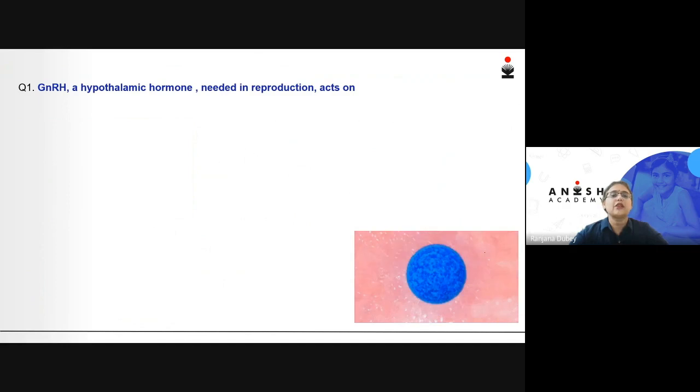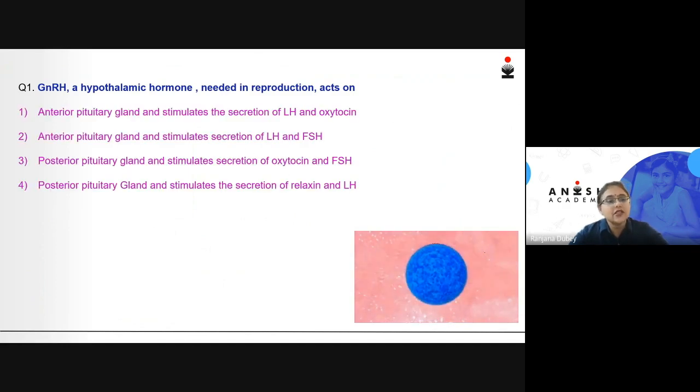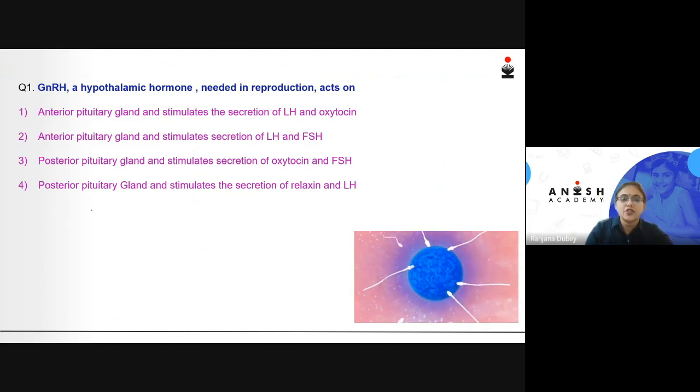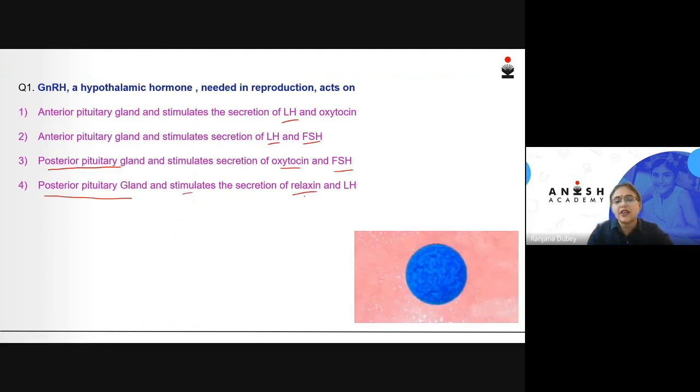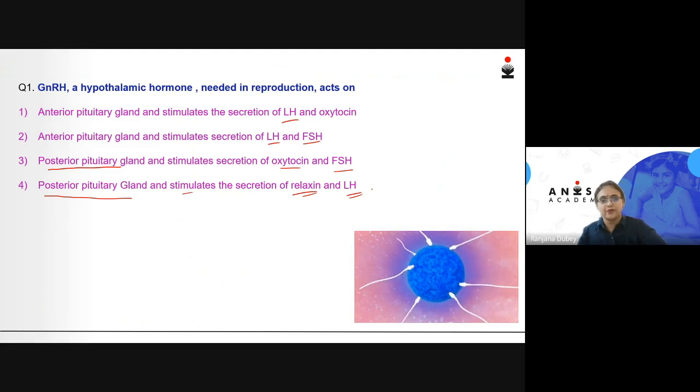GnRH, a hypothalamic hormone needed in reproduction, acts on anterior pituitary gland and stimulates the secretion of LH and oxytocin, or anterior pituitary gland, which stimulates the secretion of LH and FSH, or posterior pituitary gland and stimulates the secretion of oxytocin and FSH, or again posterior pituitary gland and stimulates the secretion of relaxin and luteinizing hormone.